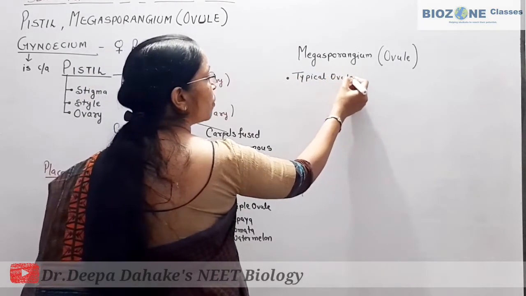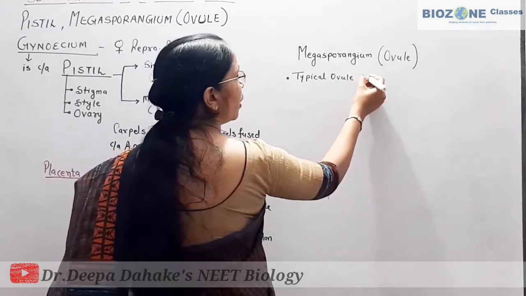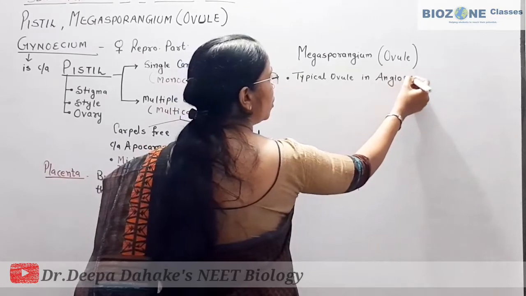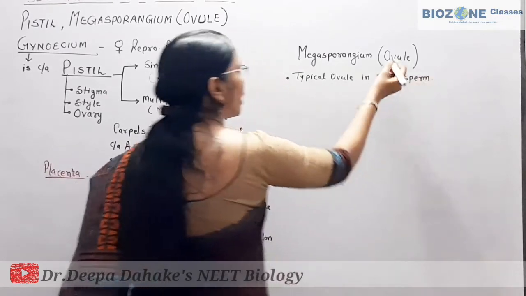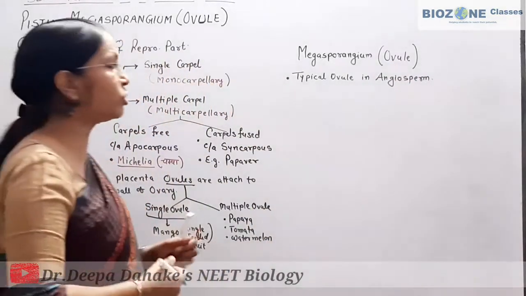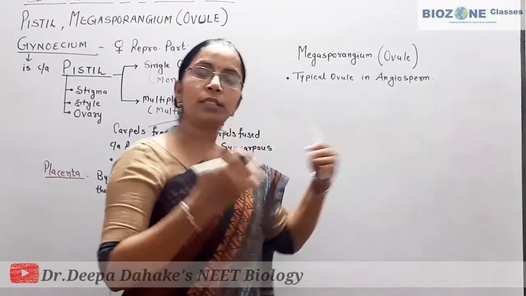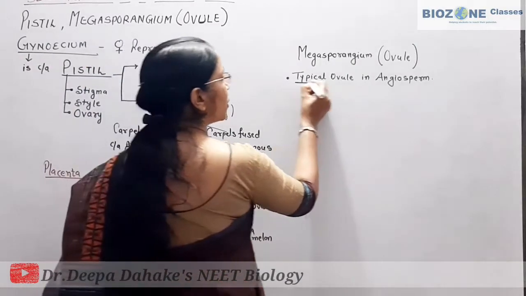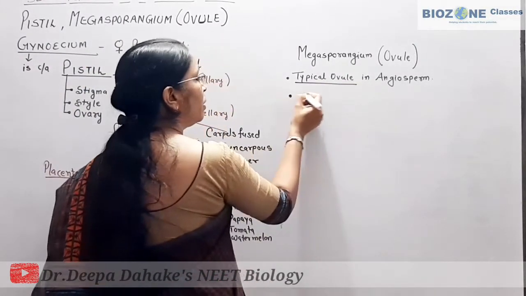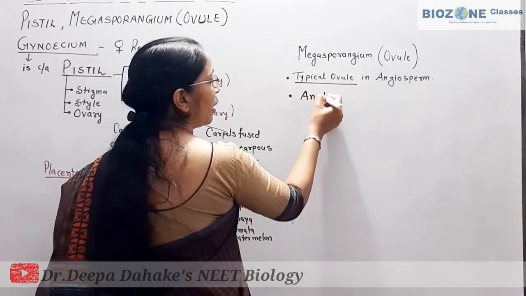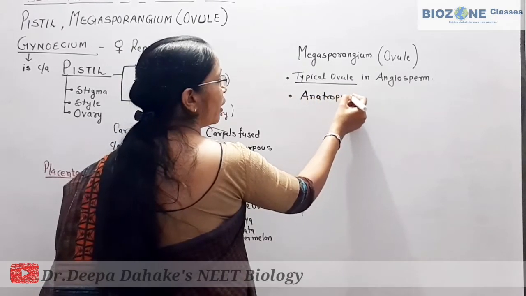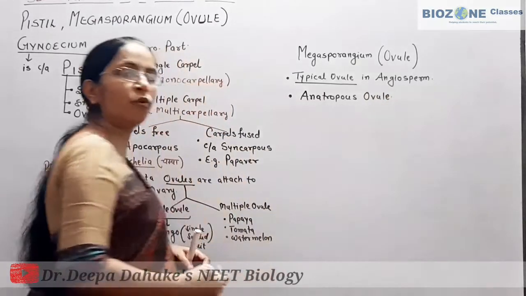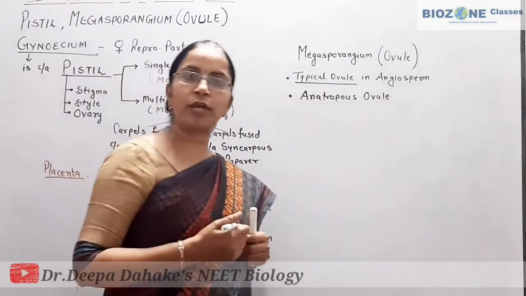Typical ovule in flowering plant or angiosperm. So go through the book, the diagram of ovule is provided, as I mentioned earlier, in the description box. A typical ovule means, you remember, the anatropous ovule, which is present in most of the angiosperms.